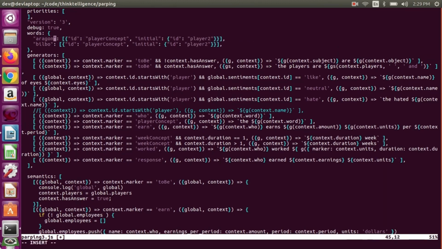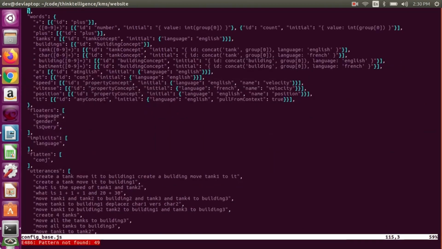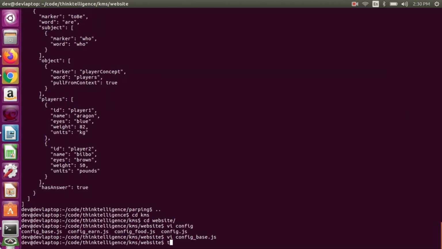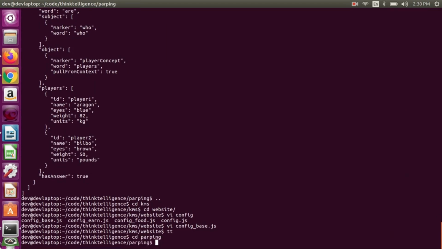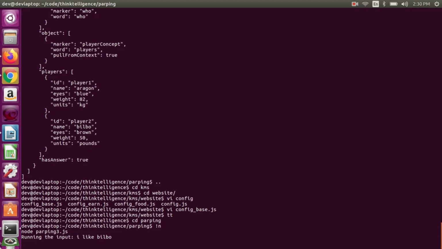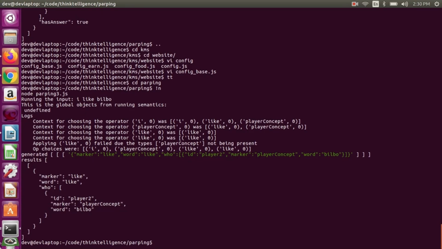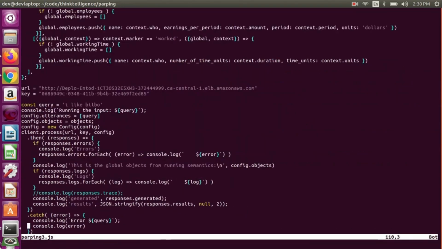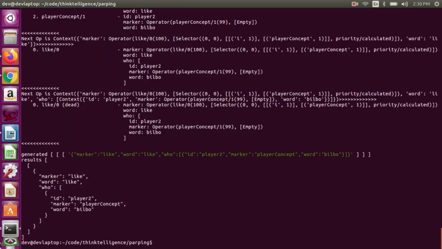Yep, so let's do Aragorn. So Aragorn's player one. If you change words, it doesn't force a recompile in the neural nets on the server side. Let's give that a run and see what the output looks like. There, so we got Bilbo and we got player two in the context for the who. So that's going to help us do the lookup in the sentiments array.